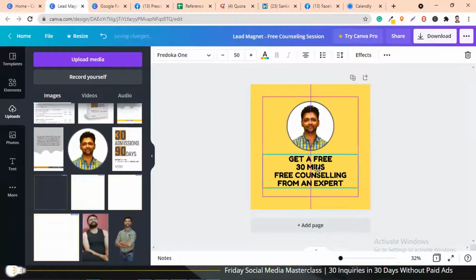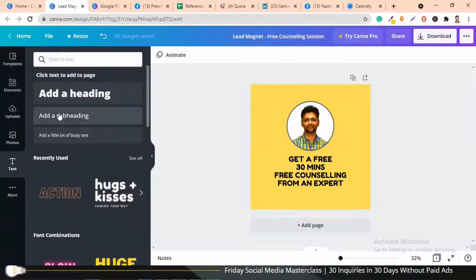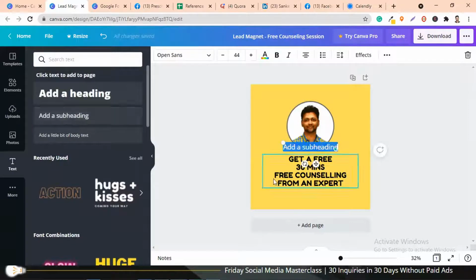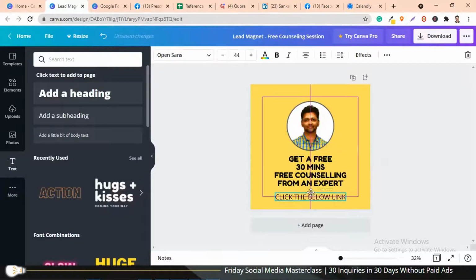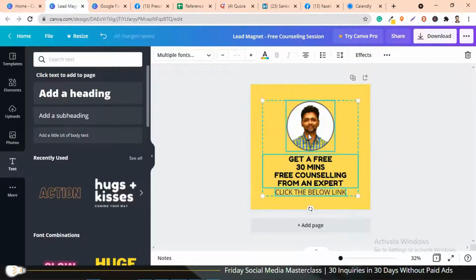Now I'm also going to add one more line here. I'll say click the below link. I'll just pull this down and keep it here, and then I'm going to center align this.